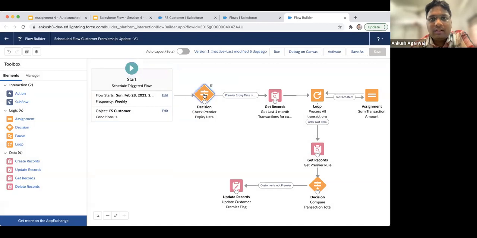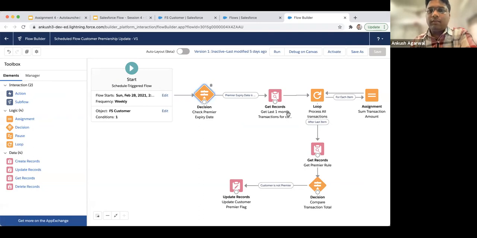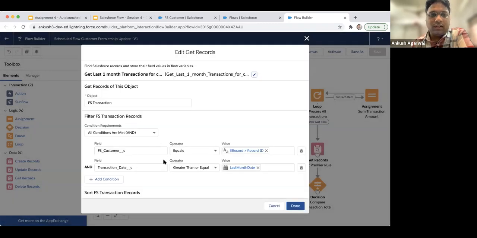So first of all, we'll be checking the condition on the premier end date. Let's suppose 10 days ago the customer got premier, and we have a condition that for the next 1 month he will be a premier customer. That's why we are checking the end date. If the end date is less than today's date, in that case only we'll be checking his details. So if the premier expiry date is already gone, in that case we'll fetch the records for all the transactions related to that customer.